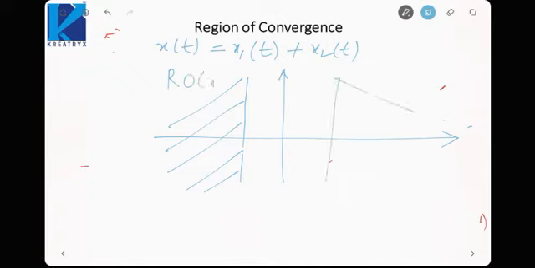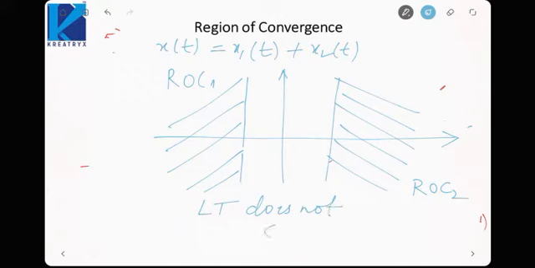And x2(t) has an ROC like this. So this will be ROC 2. Now there is no common region between ROC1 and ROC2, which means the Laplace transform does not converge or exist. Because if one of them is converging, the other would be diverging, and if the other is converging, the first one would be diverging. So we cannot find the Laplace transform, because it will be infinity for one or the other signal. So whenever multiple signals are added, you need to take the intersection of their regions of convergence.